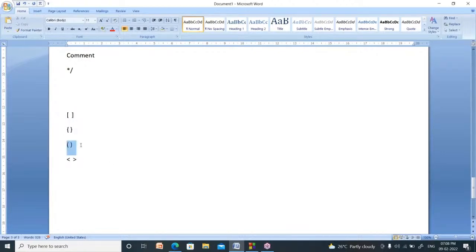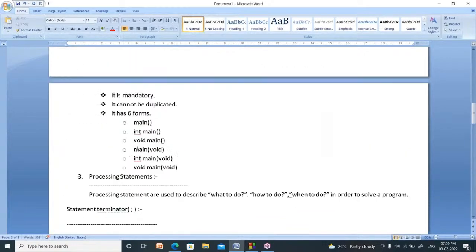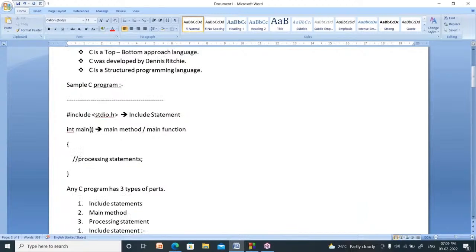Now what is the use of this symbol? This symbol is called the function symbol. It is used to indicate the function or method. Here, after main you used this symbol, so it is called the main function.